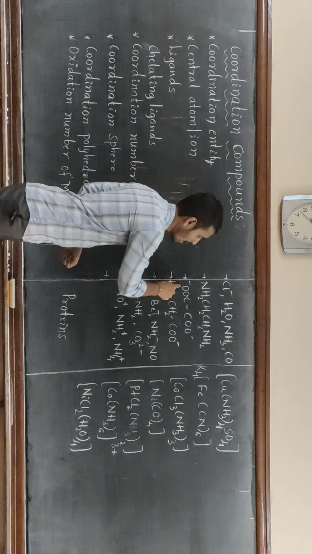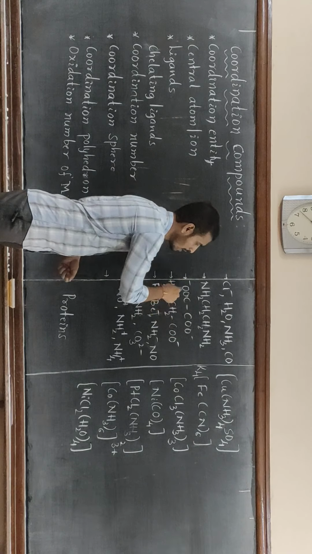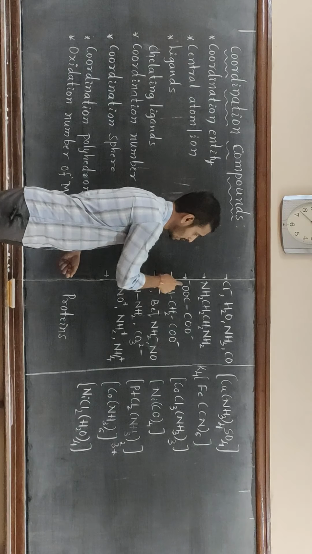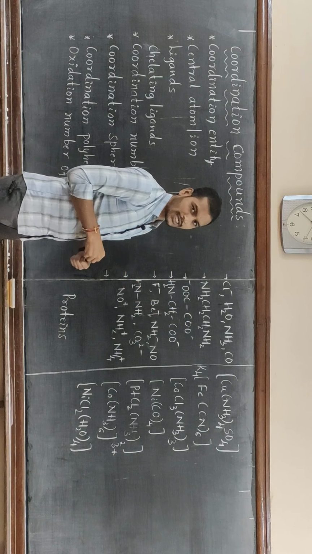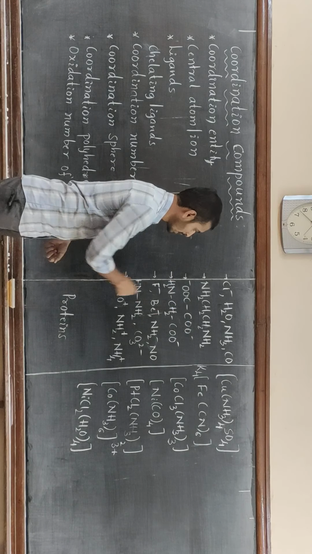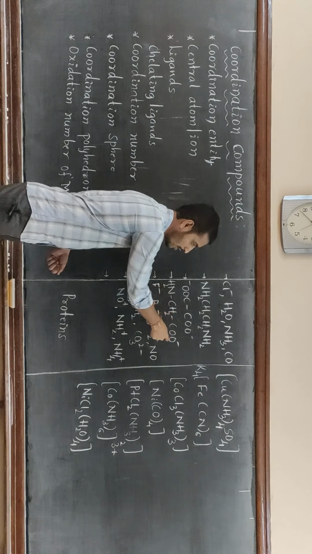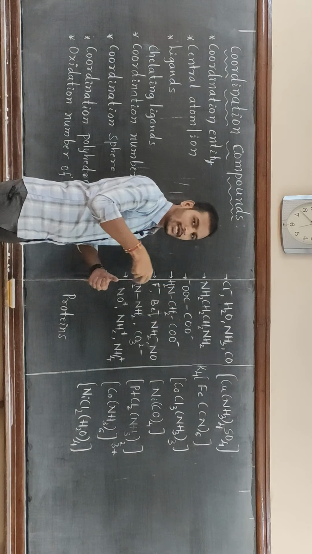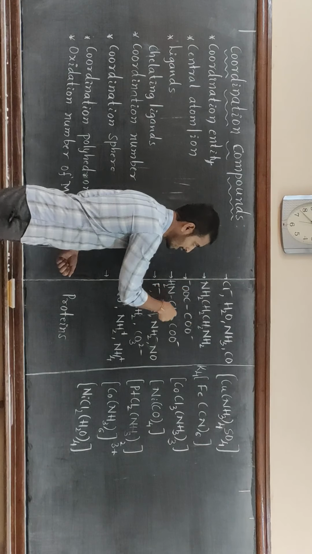Next, we have the oxalate ion. This is also a bidentate ligand because it can use two oxygen atoms to ligate to the central atom or ion. Next, we have this molecule, in which nitrogen and oxygen both ligate to the central metal atom or ion, and it is also a bidentate ligand.